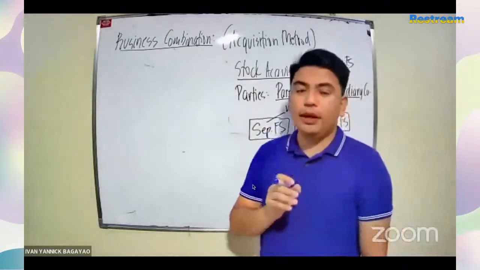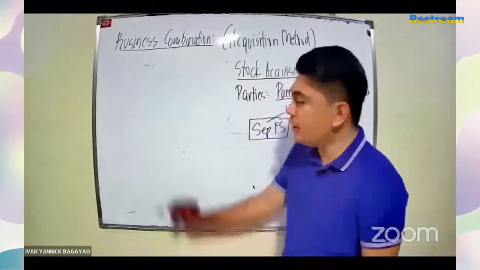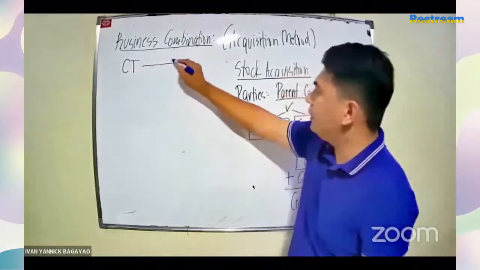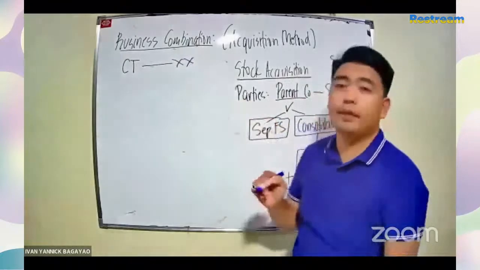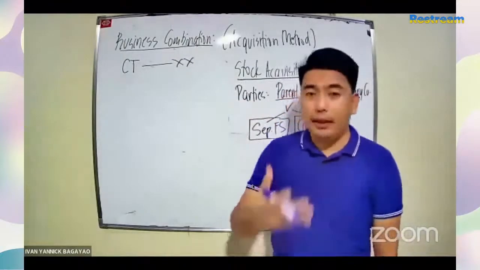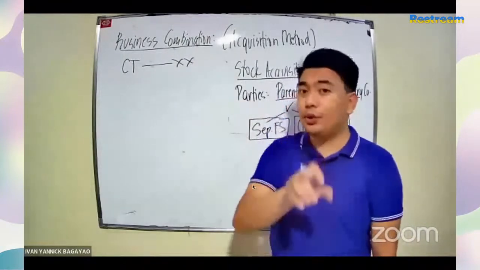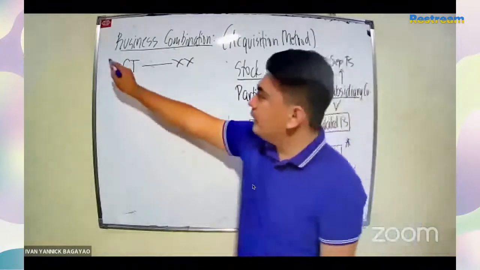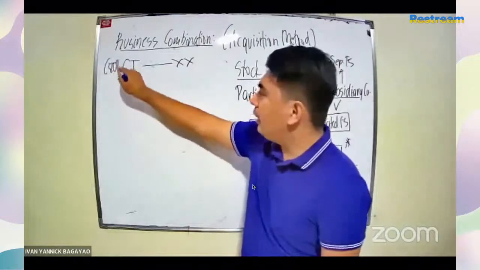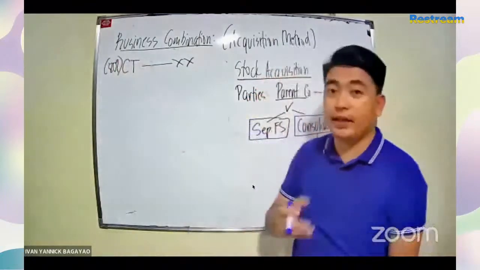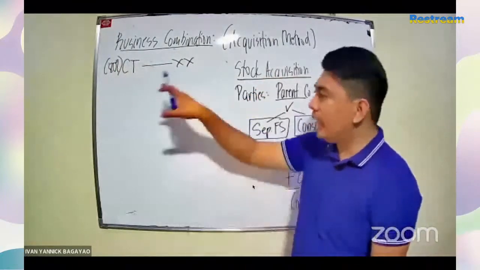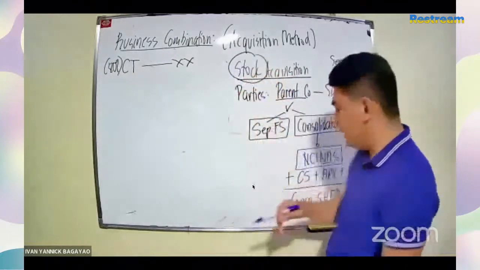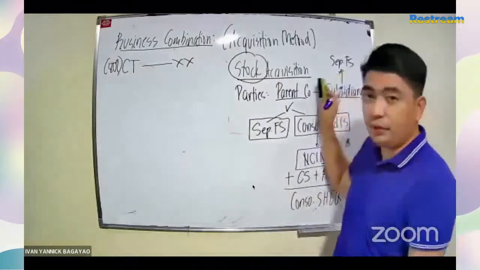So class, sa pag-compute ng goodwill or income from acquisition, you start again from consideration transferred. Magkano ba ang ibinabayad ng parent company or controlling interest doon sa subsidiary? So for example lang, 80% lang ang binili niya na stock. So kanina, net asset ang binibili, this time stock, which again, is an evidence of ownership.